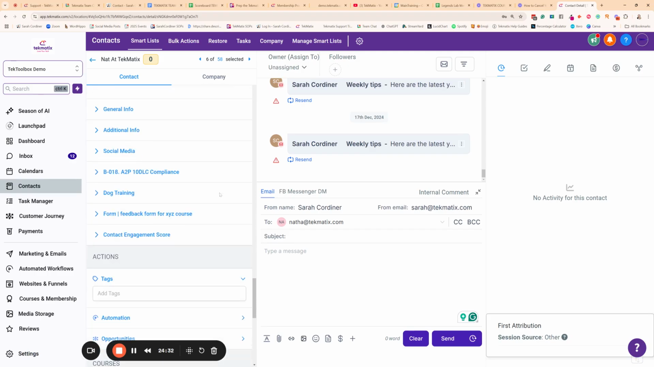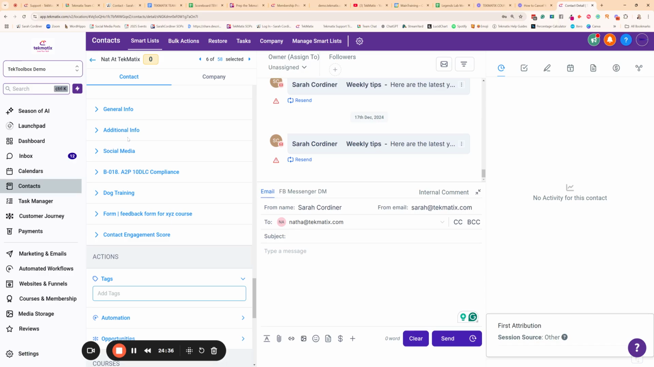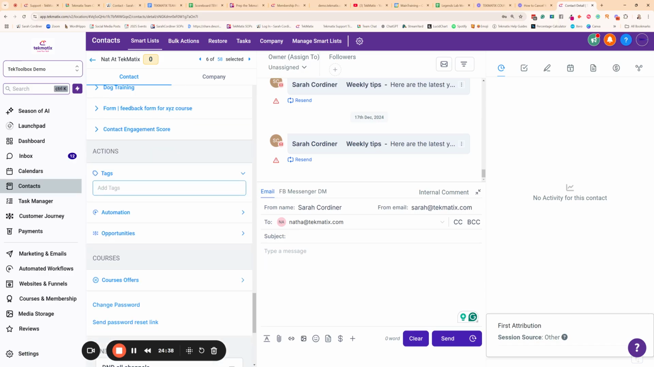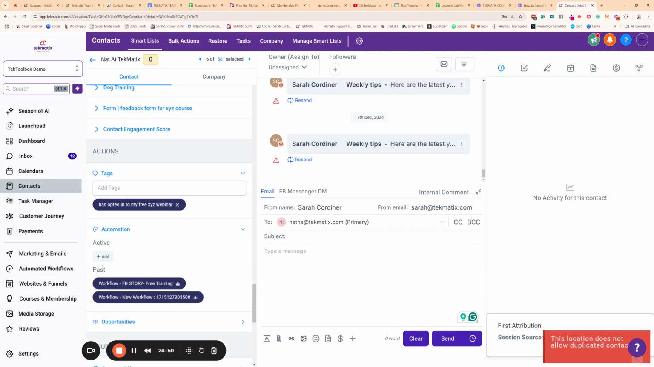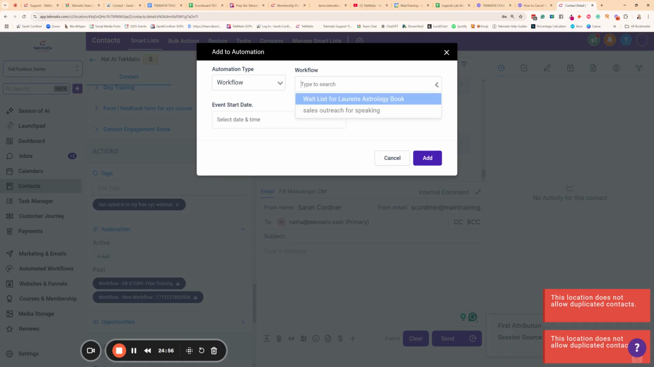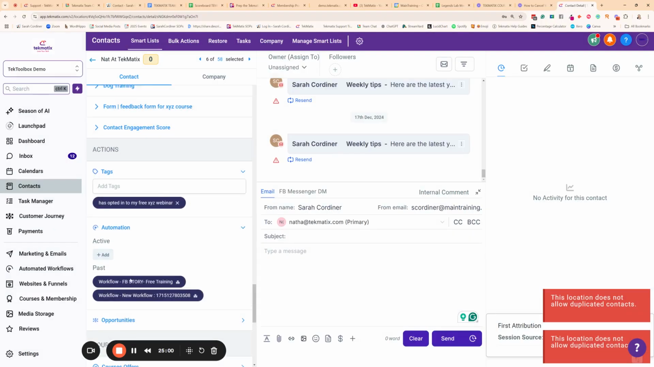And as you keep scrolling down, you've got more information that you may have added into the system as fields. It may be that you've got all their tags that you want to add here, like has opted into my free XYZ webinar. Any tags that you've given them are going to show up like that. Any workflows or automations that they are currently in or have been in will show up here. So if I wanted to add Nat to a particular workflow, I could go in and add them to one of these workflows over here.